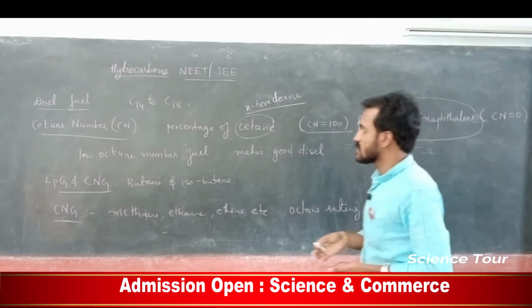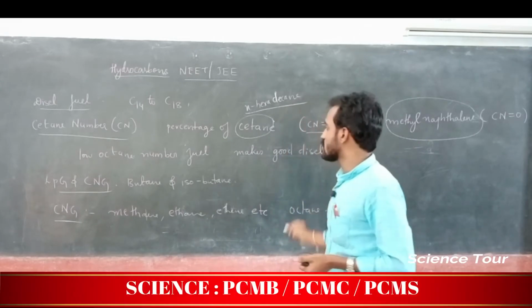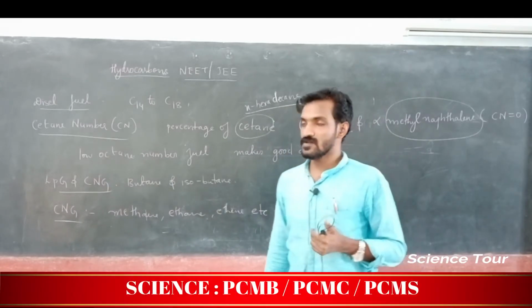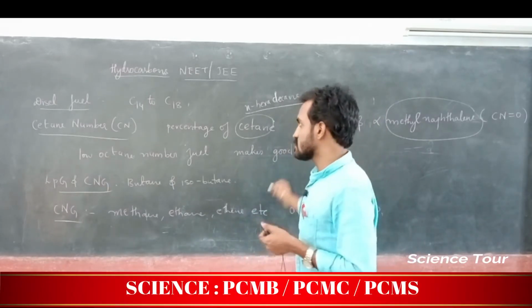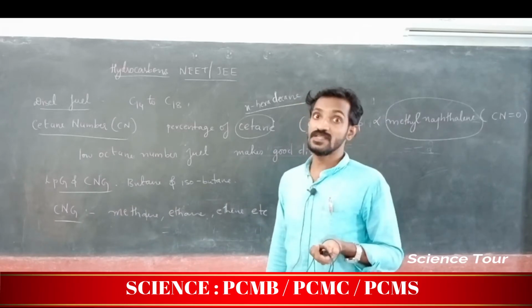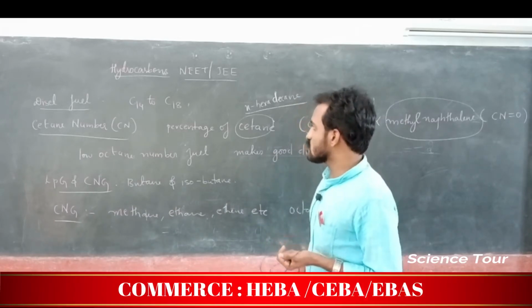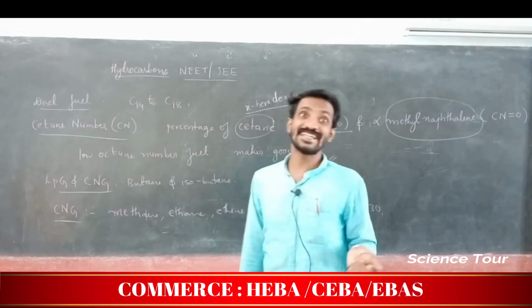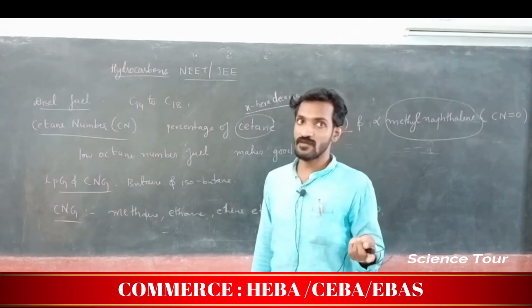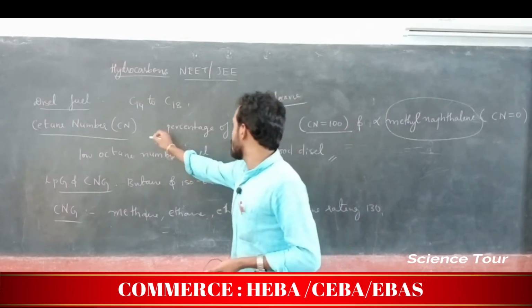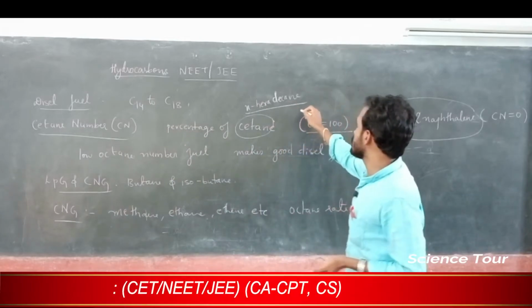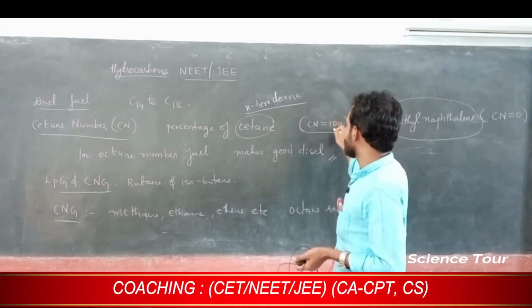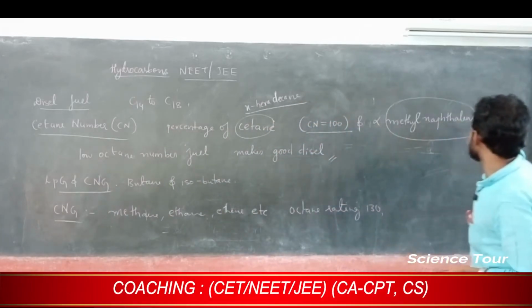So a low octane number fuel makes good diesel. Remember this: if the octane number is low, it is a good diesel fuel. So for diesel we call it the cetane number, and for petrol it is the octane number. N-hexadecane has cetane number 100 and alpha methyl naphthalene has cetane number 0.